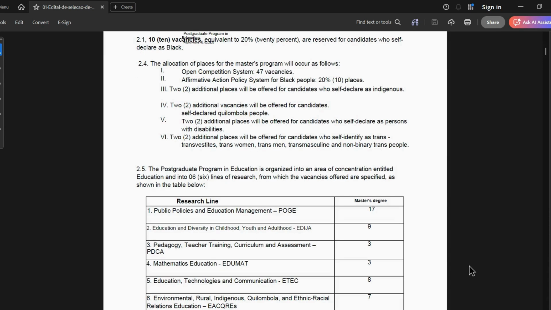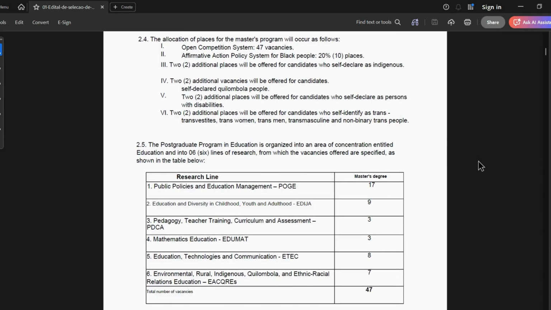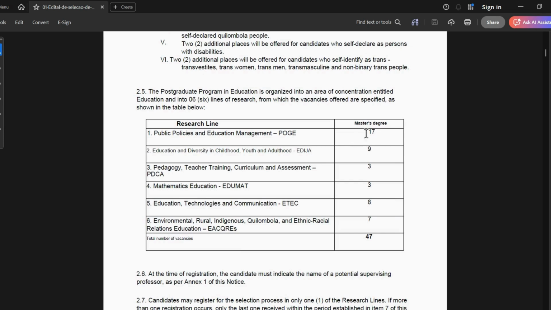There are documents that have to back these things up. For instance, for Black people, there has to be a document, maybe your passport, and then maybe a video call to verify, and a written statement that you self-declare as Black. For indigenous, they have certificates of origin. Same for the Quilombolas, and medical certificates for those with disabilities. So you can see the breakdown of the numbers.